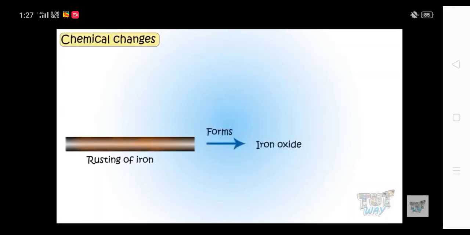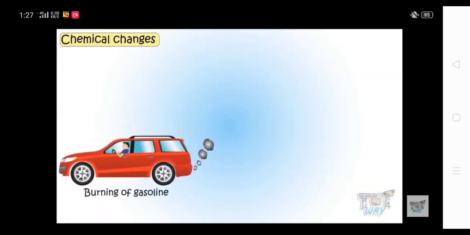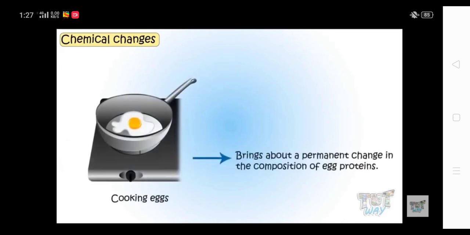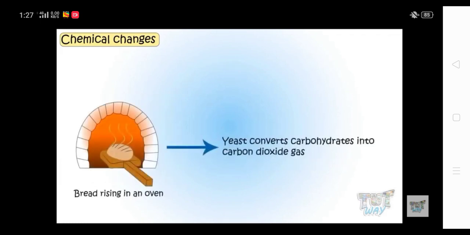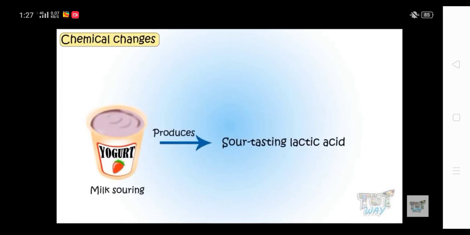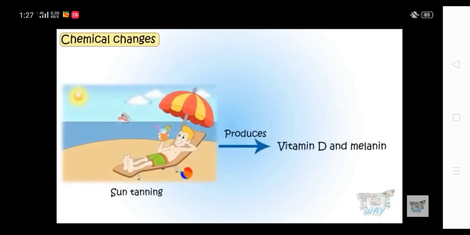So let us have a look at a video. Chemical changes. Rusting of iron. When you burn gasoline, what happens? Water vapor and carbon dioxide are released. And when cooking happens, what happens? It is a permanent change where the composition of the egg changes. When the bread rises in the oven, it is also one of the examples. Then curdling, sun tanning, these are some of the examples of chemical changes.